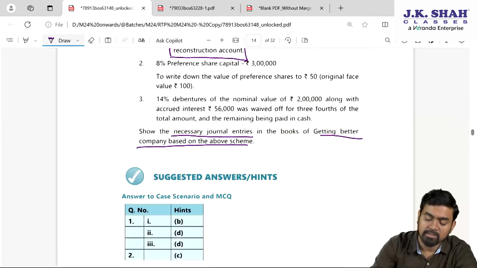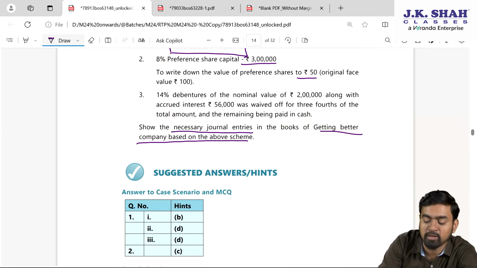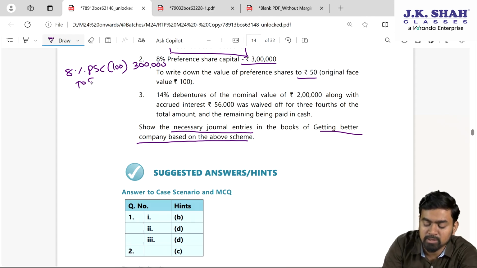Fine. Second, 8% preference share capital 3 lakhs, to write down the value of the preference share to 50, original face value 100. So 8% preference share capital, the original value is 100. We will cancel 3 lakh rupees, against which again we will issue 8% preference share capital, but with the new face value 50.